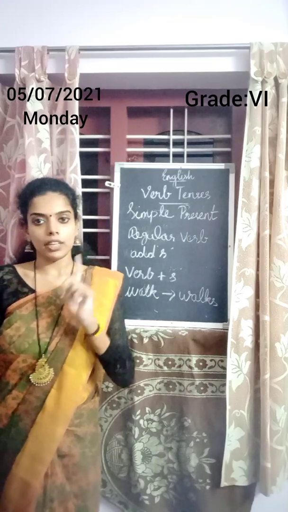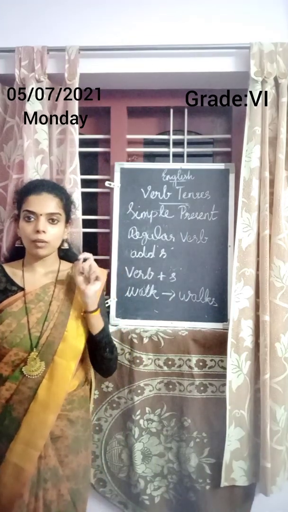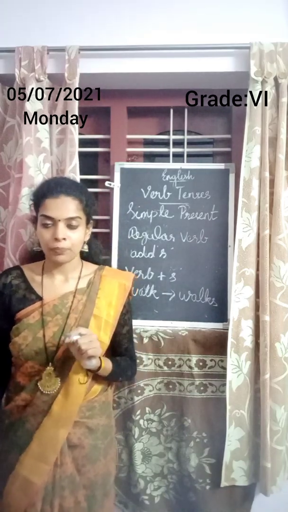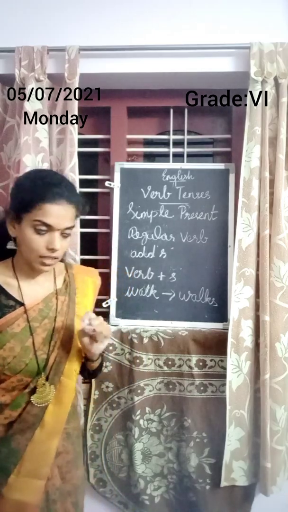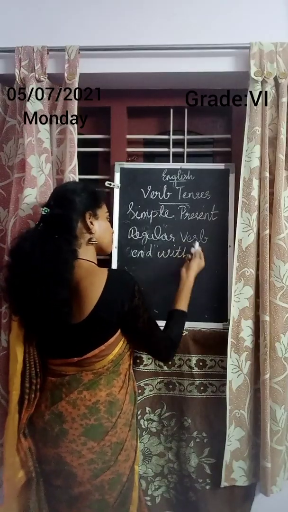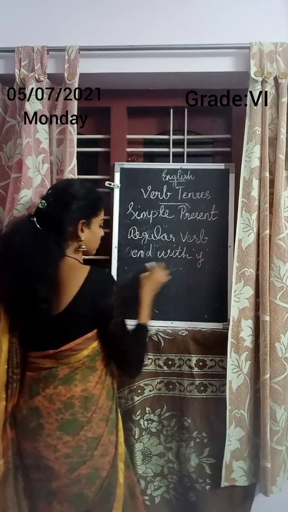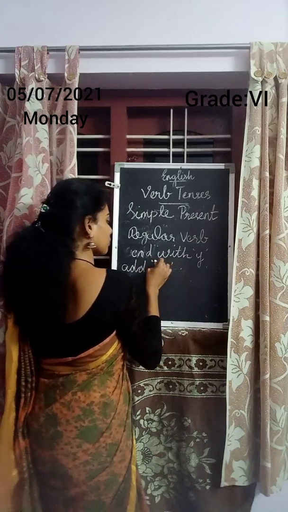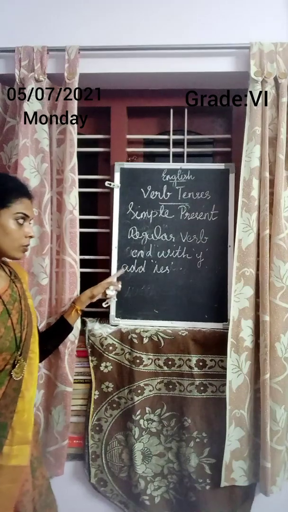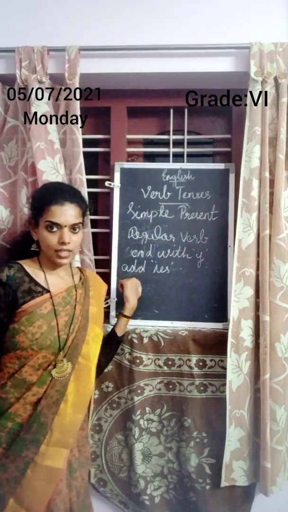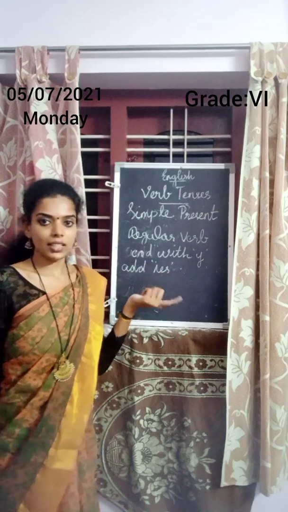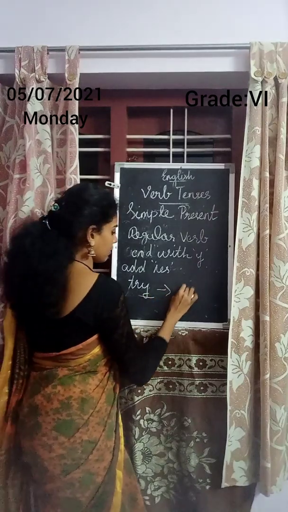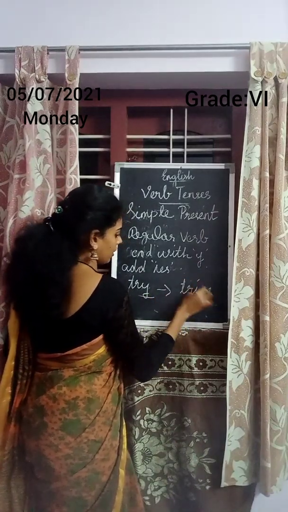Next one is regular verb ending with y. For regular verbs ending with y, we need to add IES for present tense. So, for regular verbs which end with Y, we need to add IES. Take the Y away and replace it with IES. Try. Take the Y, add IES. Tries.